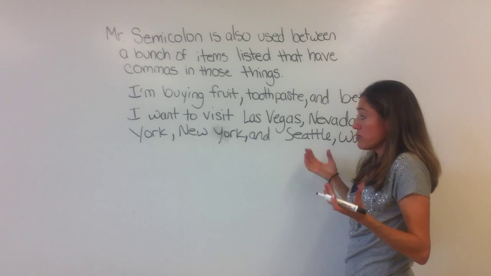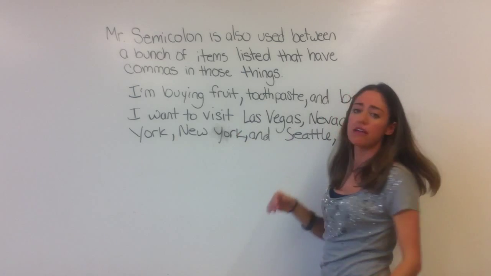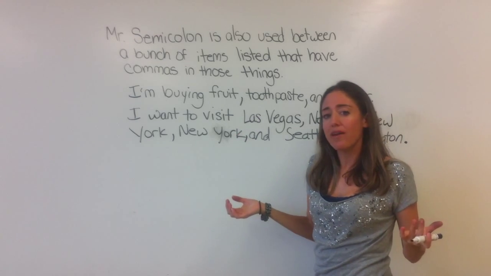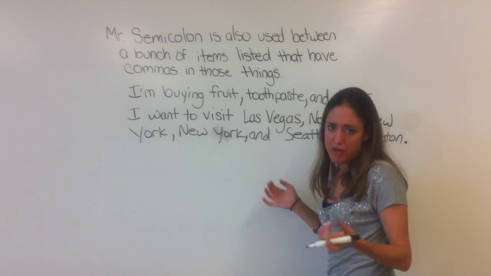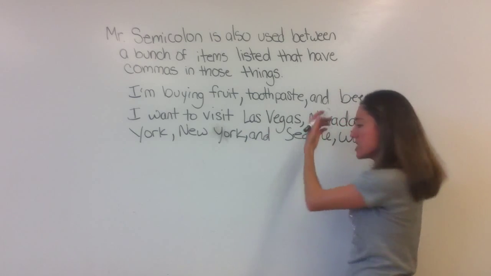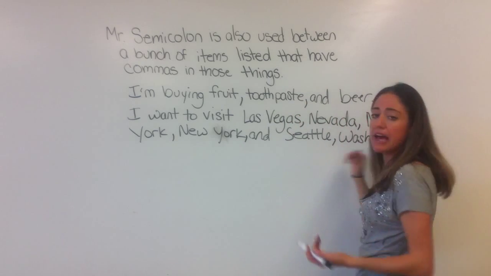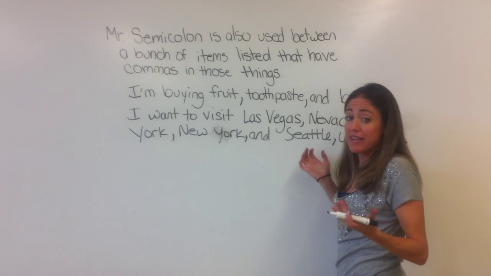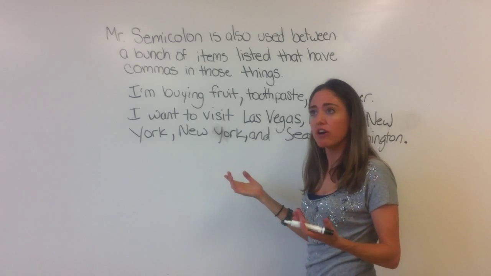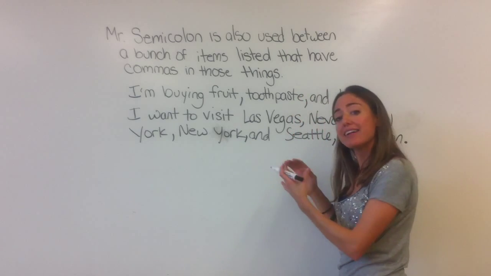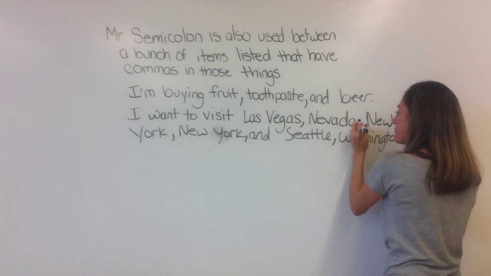Okay? So that's a lot of commas, isn't it? You've got Las Vegas, comma, Nevada, comma, New York, comma, and Seattle, comma, Washington. Where does one item stop and another item begin? Like, I could just be listing a bunch of cities if I didn't know my geography, right? The city called Las Vegas, the city called Nevada, the city called New York, and another city called New York, and then another city and state, Seattle, Washington. Or you might get confused and say, wait, is it Las Vegas, Nevada, or is it Nevada, New York? Is there a city in New York called Nevada? I don't know. So to make it clearer, you end your item with a semicolon.